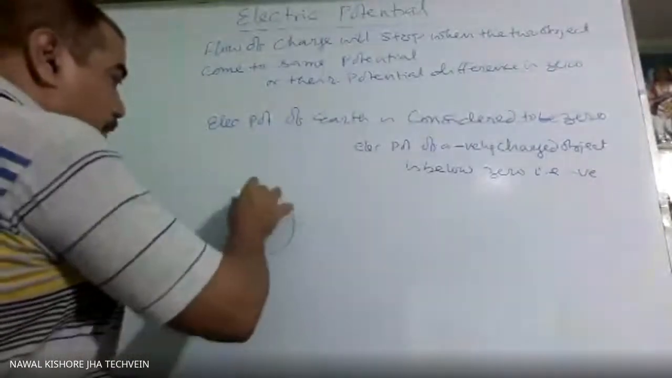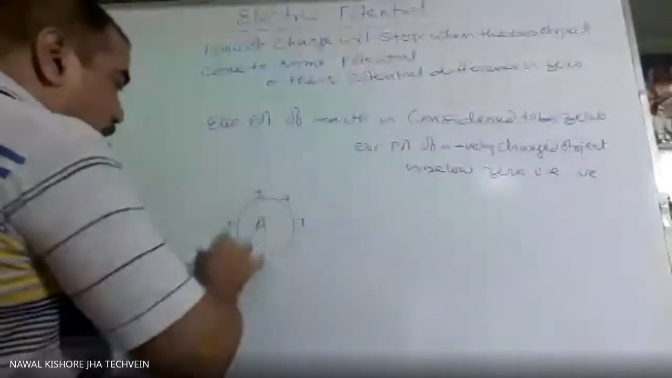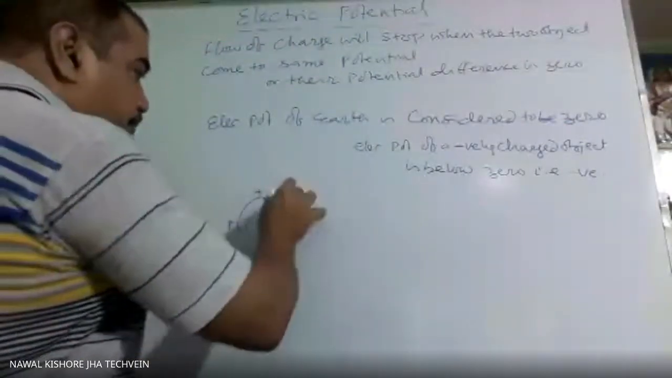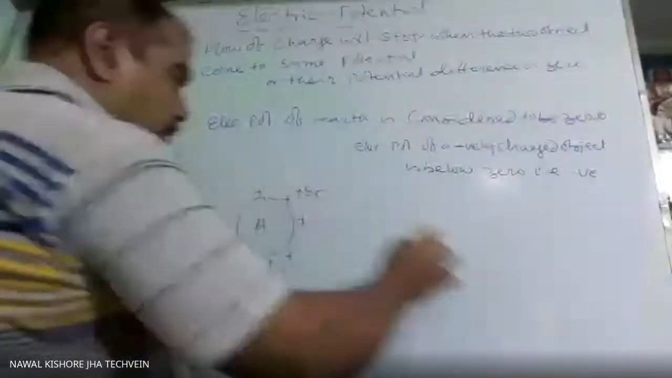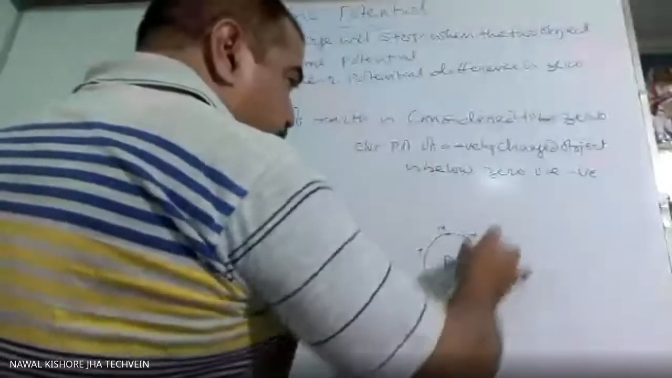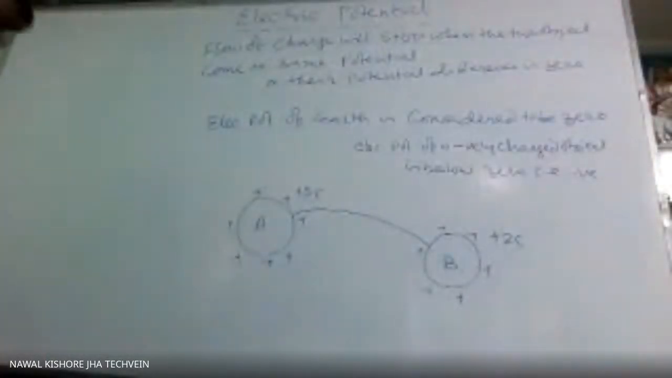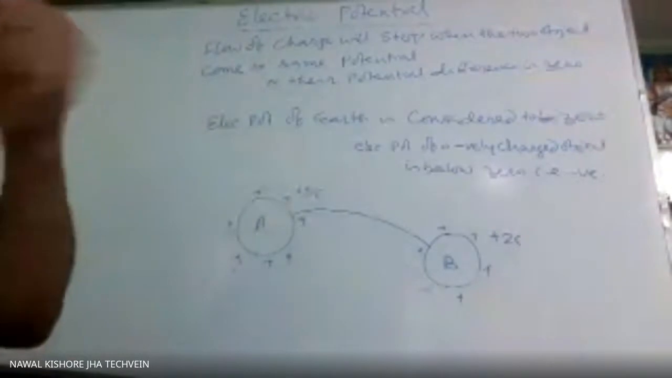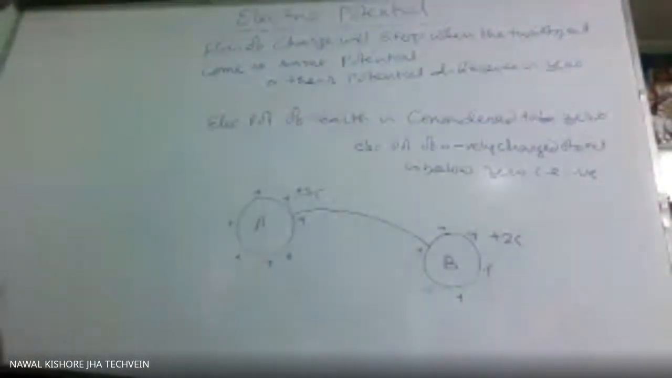this is object A, it has got plus 5 coulomb charge. And there is another object B, it has got plus 2 coulomb charge. Now A and B are connected. So will charge flow from A to B or B to A?